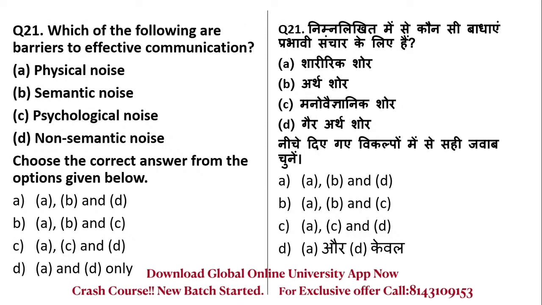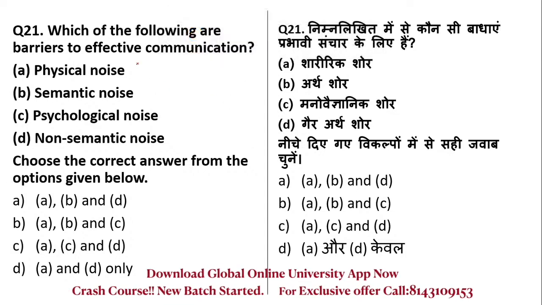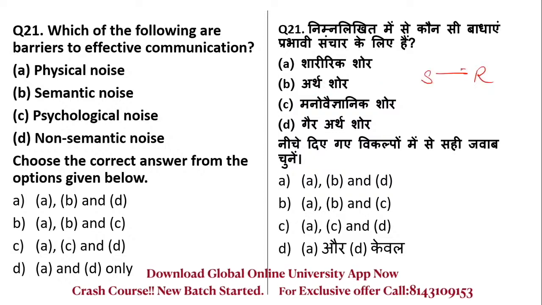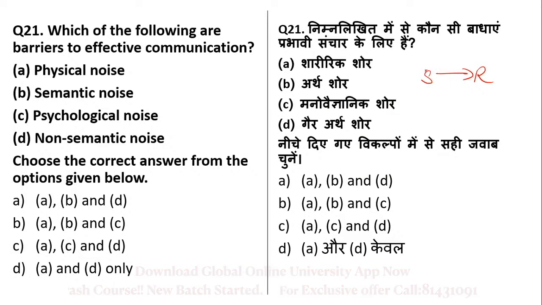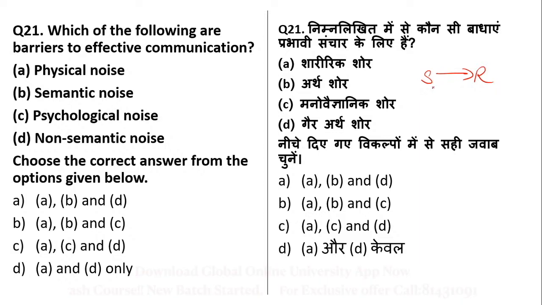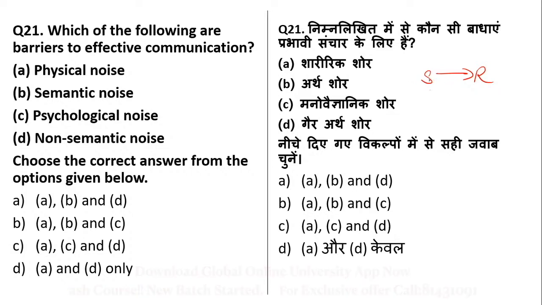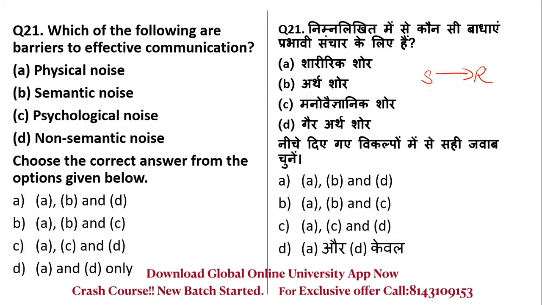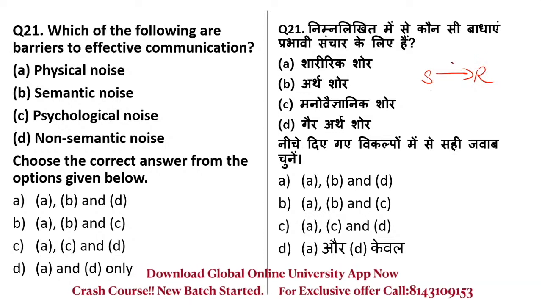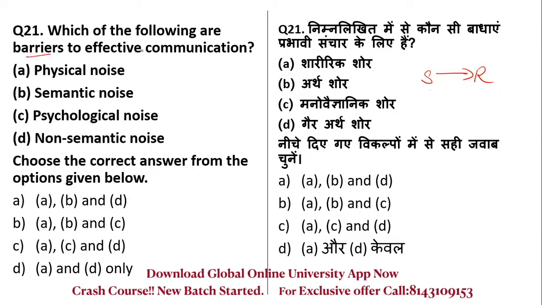Which of the following are barriers to effective communication? So effective communication is when what the sender is trying to send to the receiver goes as the sender is saying. The idea or the message is not changed. Whatever I'm trying to tell you, like if you consider this class an example, the concept that I'm trying to explain, if you understand it the same way, that means the communication is effective. There could be very numerous barriers. Barriers mean, students, obstacles in effective communication.